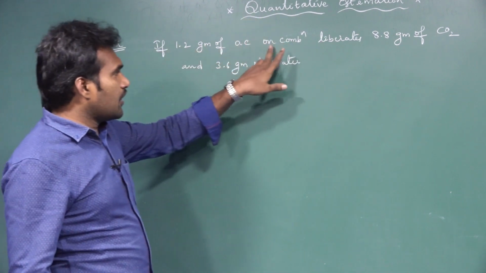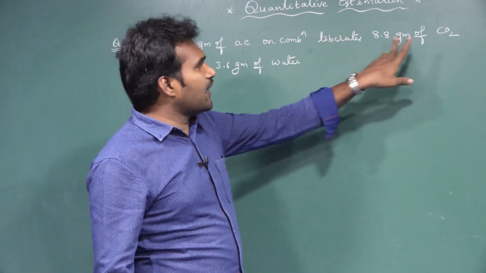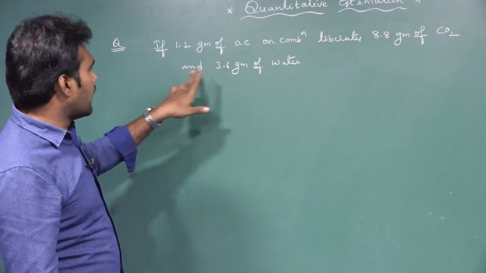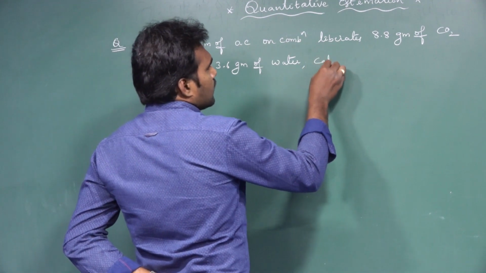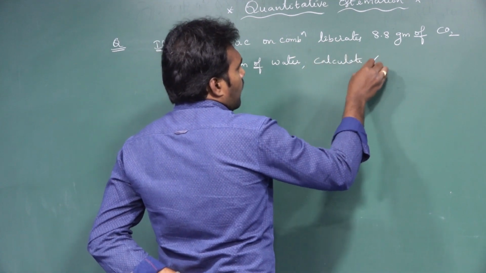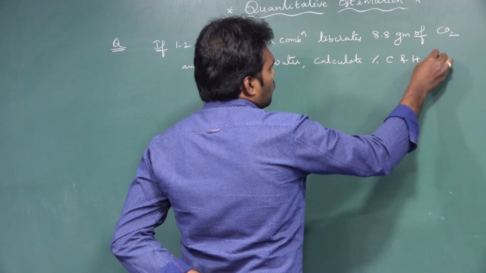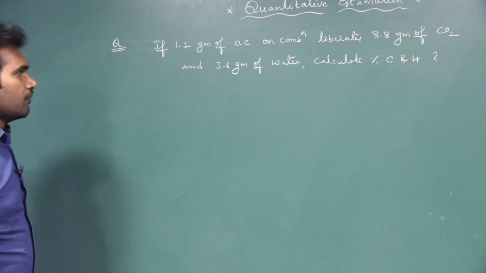Then calculate the percentage of carbon and hydrogen. That's the question. Let us see.